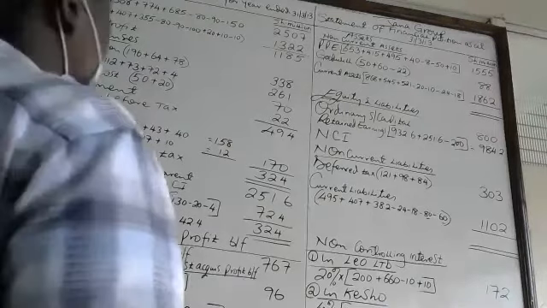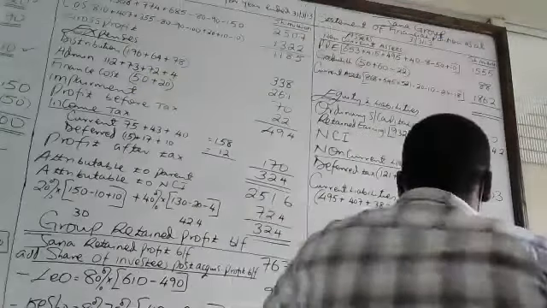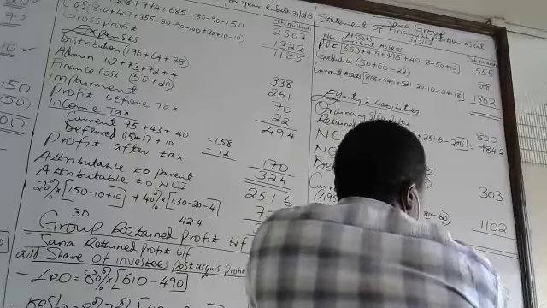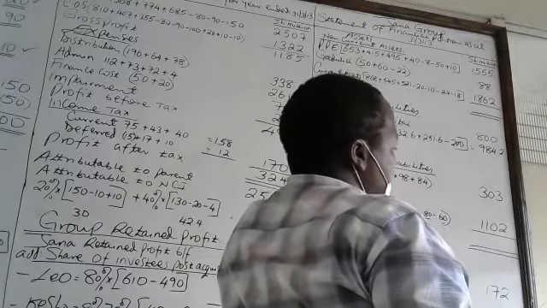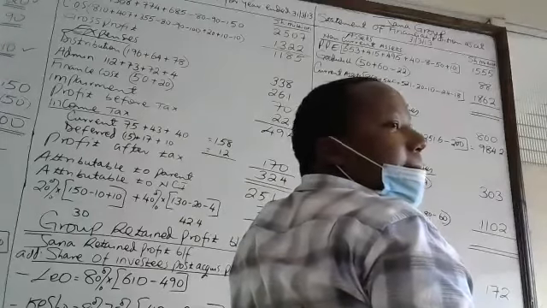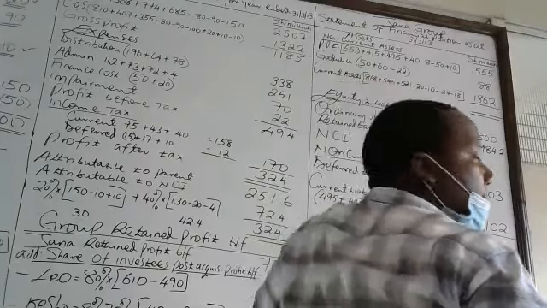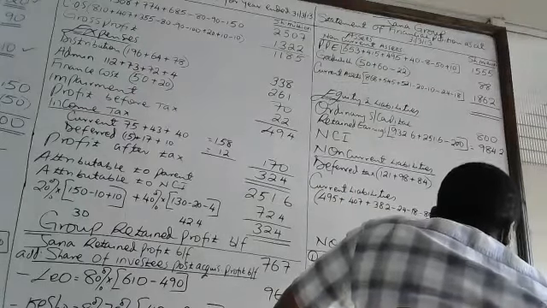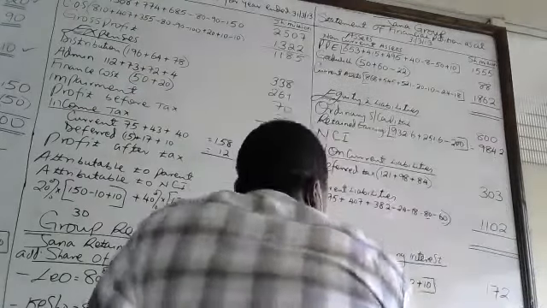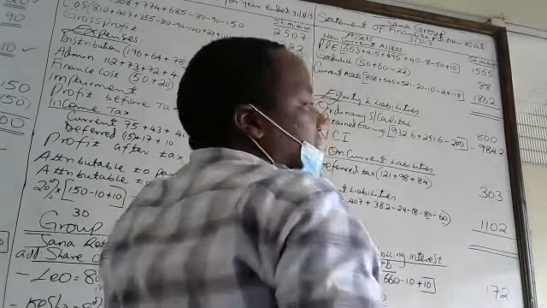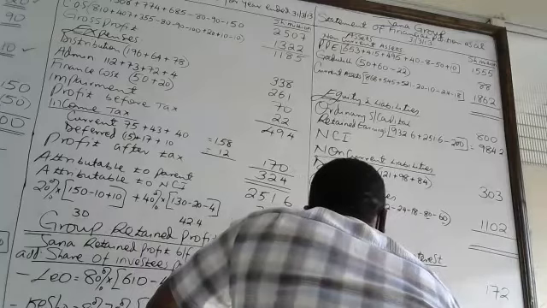That is the end. Therefore, 40% of this is equal to what? 224.8. Then you minus the intra-group investment.